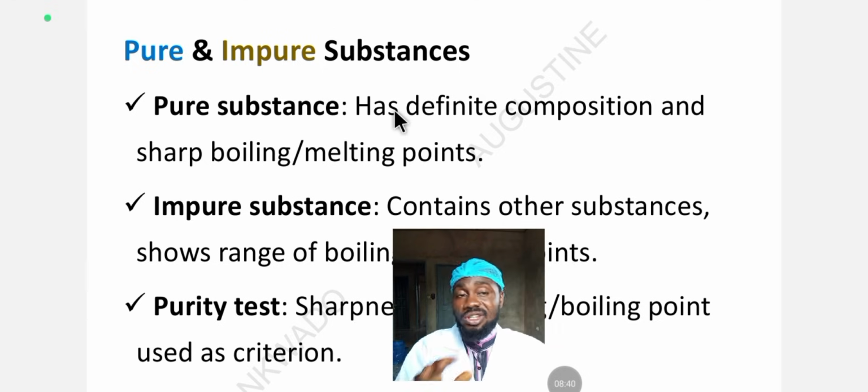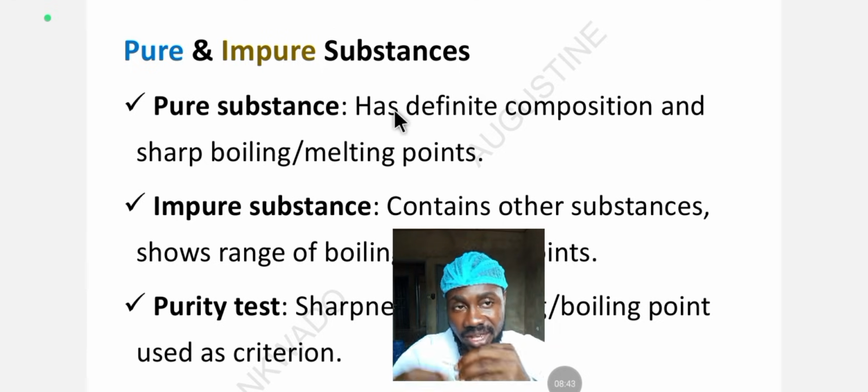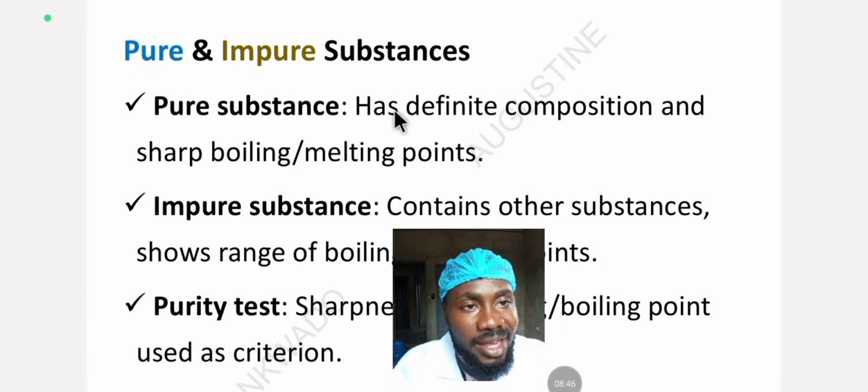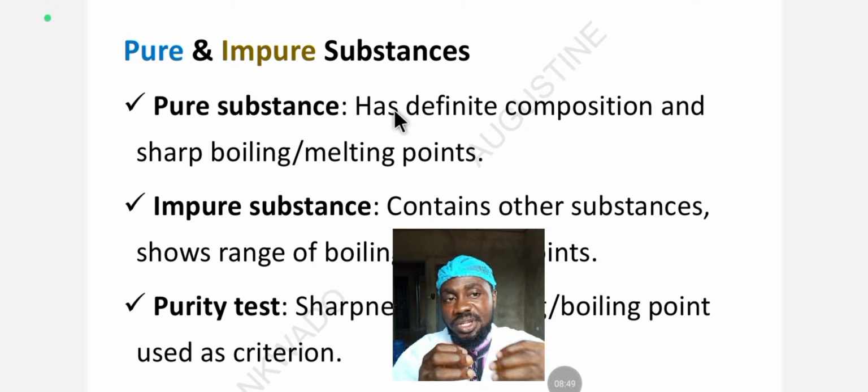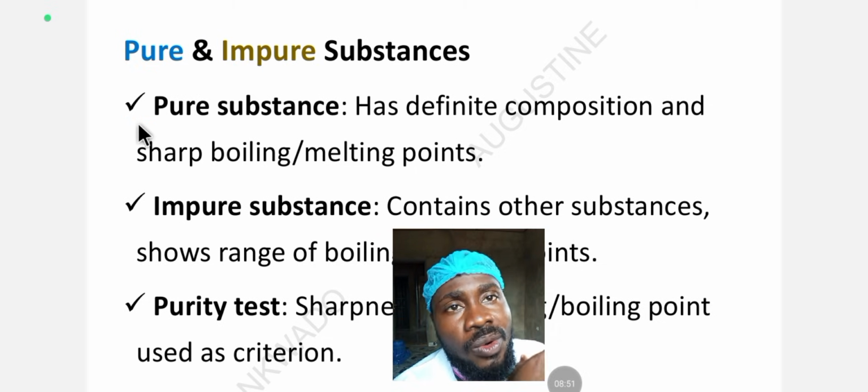JAMB said all these that we are treating, we should know how to differentiate them, and we should know how to recognize them. When we see them or when they are being talked about, we should be able to recognize them. We should be able to pick them. So we are looking at pure and impure substances.